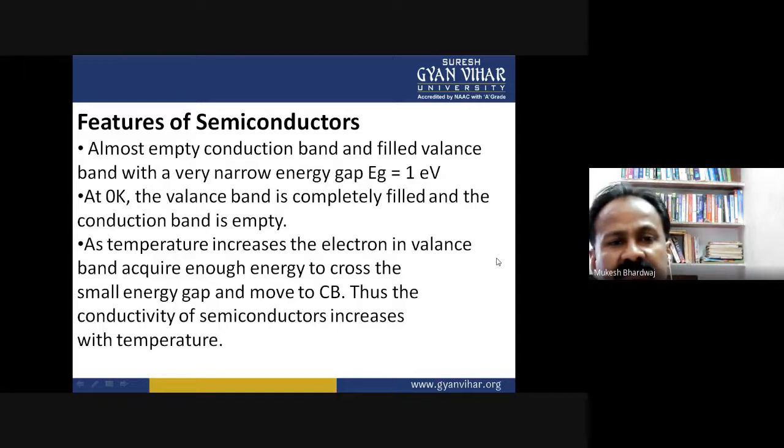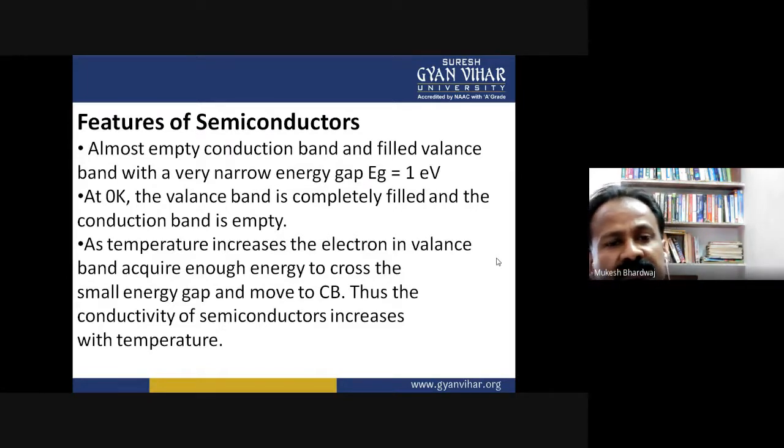Features of semiconductors: almost empty conduction band and filled valence band with a very narrow energy gap. That is, the energy gap is almost equal to 1 electron volt, and we had seen the energy gap in insulators is between 5 to 10 electron volts. So the difference is very large.